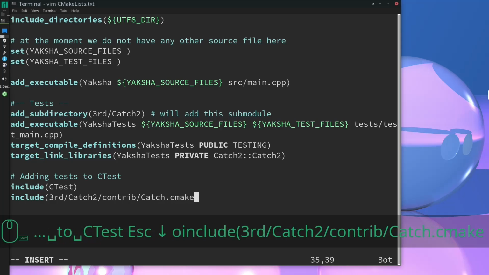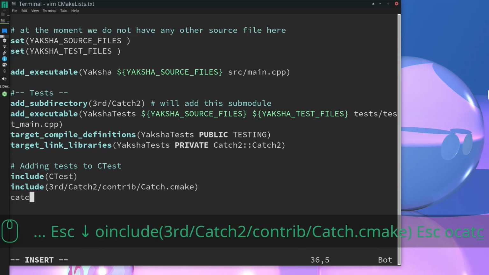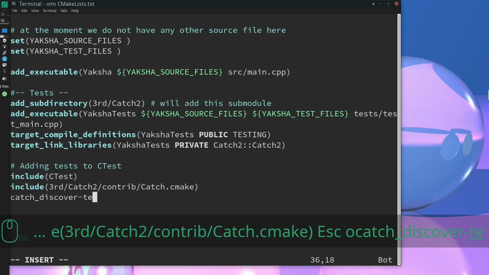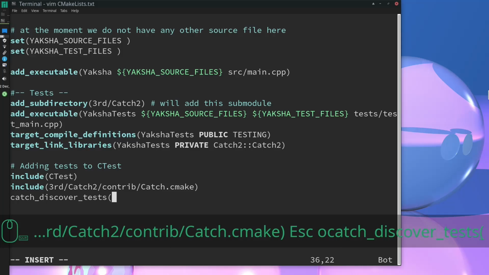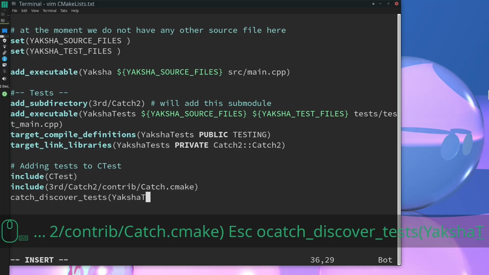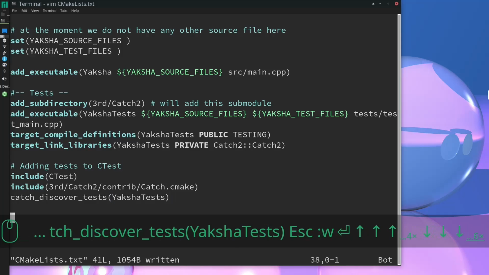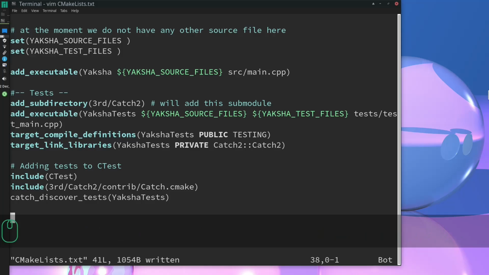But one advantage is that we can easily use it with CTest using the contrib Catch.cmake file, and that allows us to simply run different tests in our IDE, which makes things a lot easier.